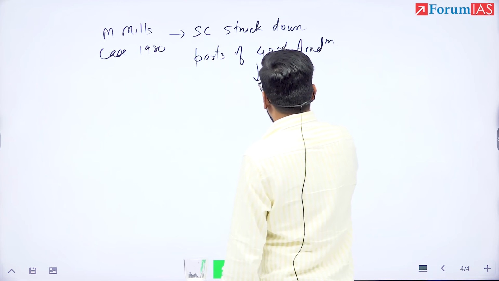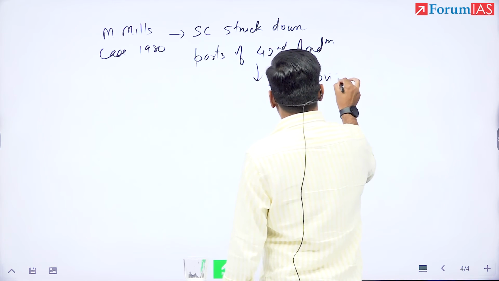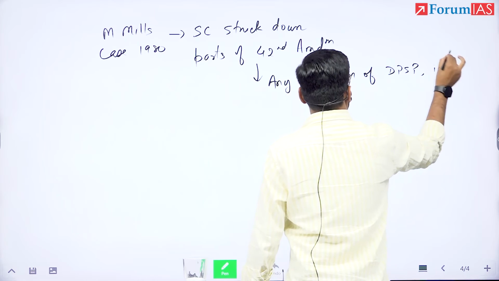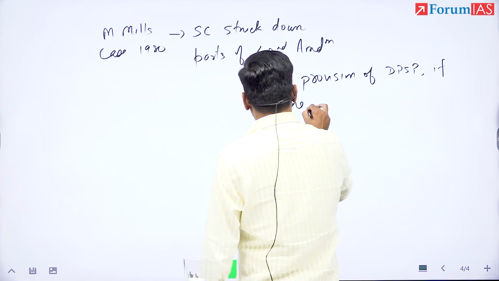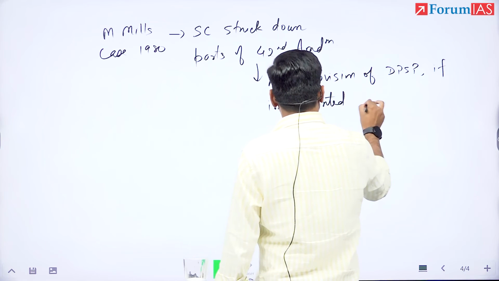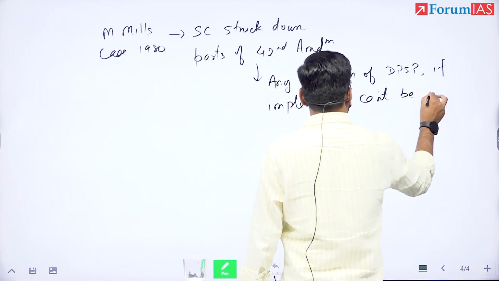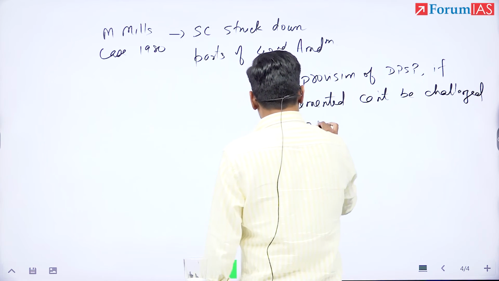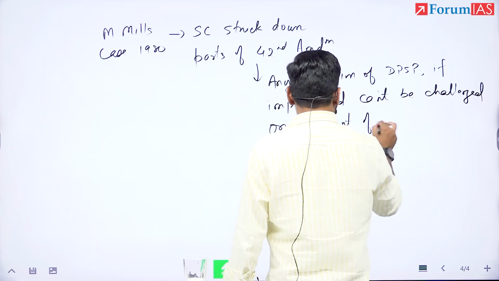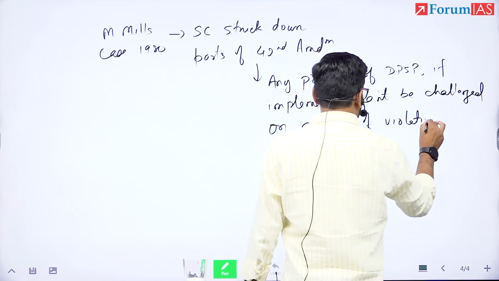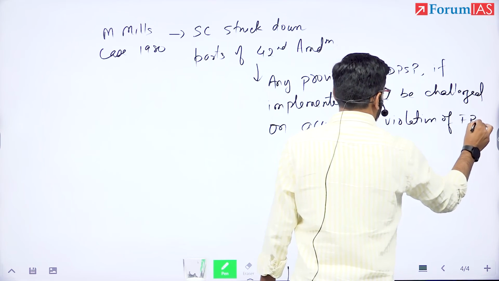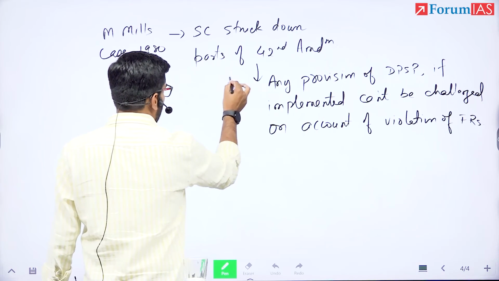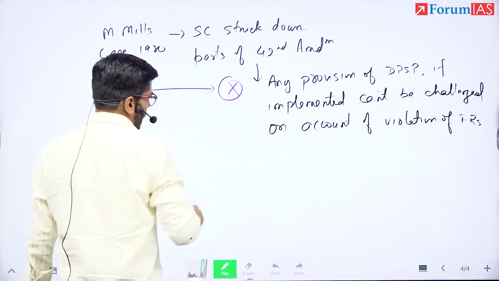That any provision of DPSP if implemented, cannot be challenged on account of violation of fundamental rights. So this particular portion was struck down by the court in Minerva Mill case.